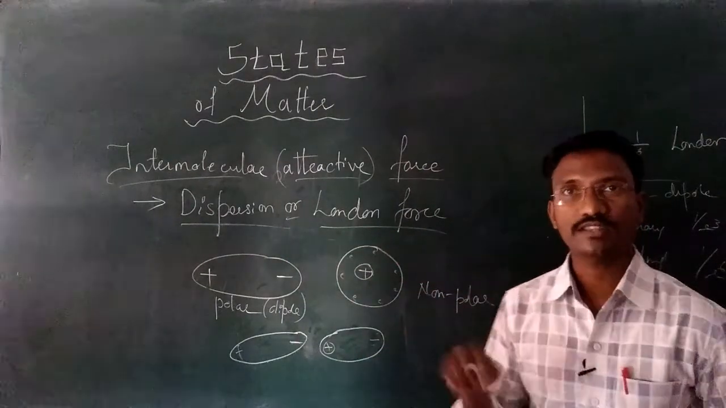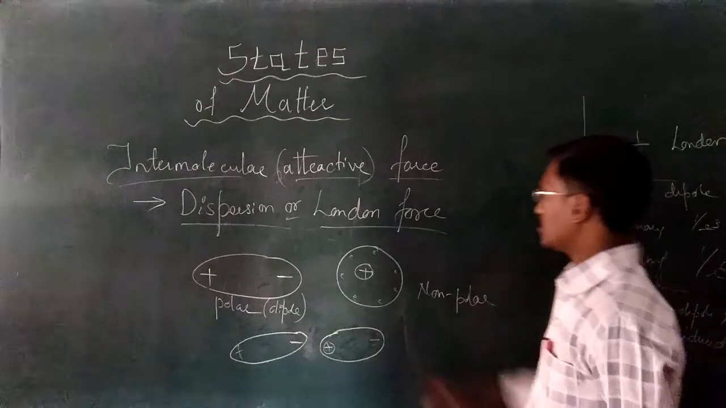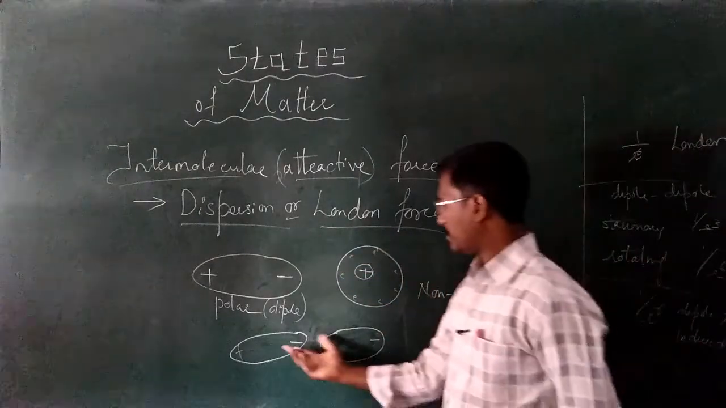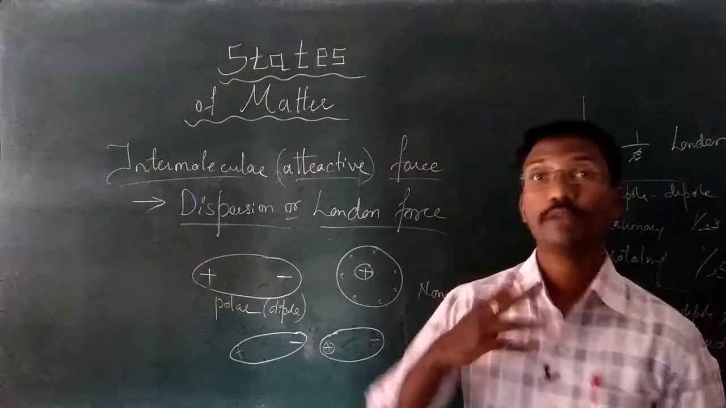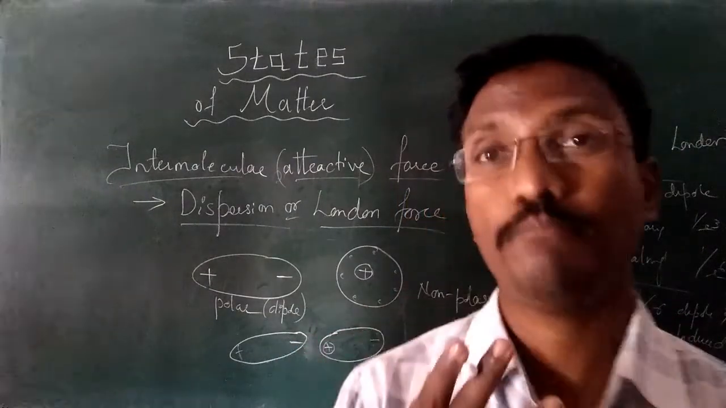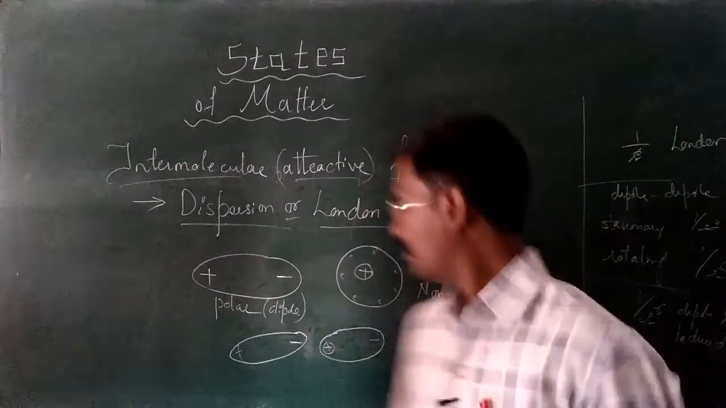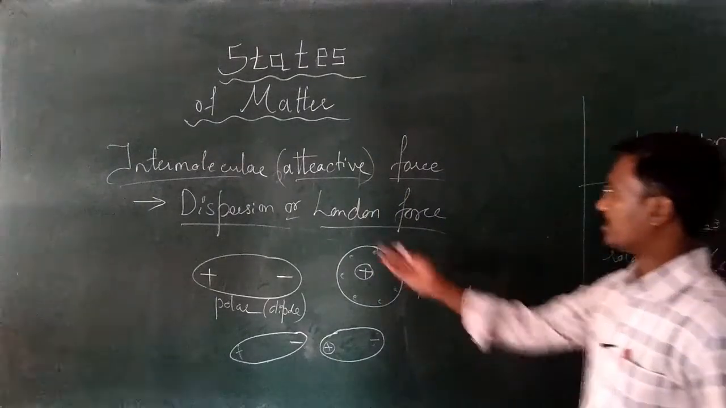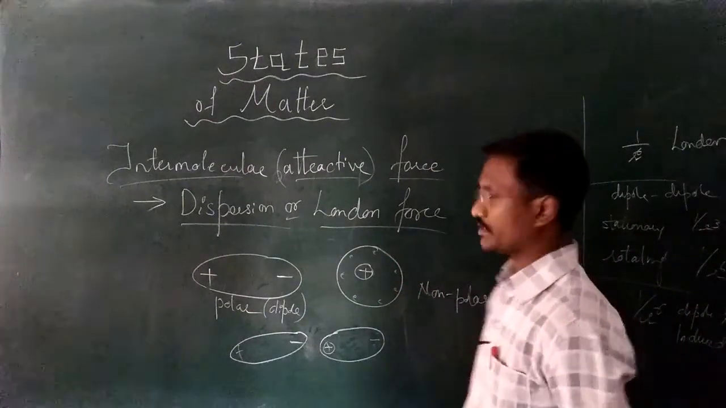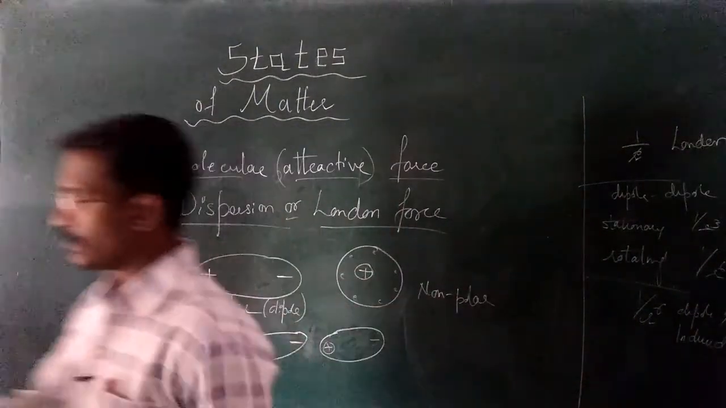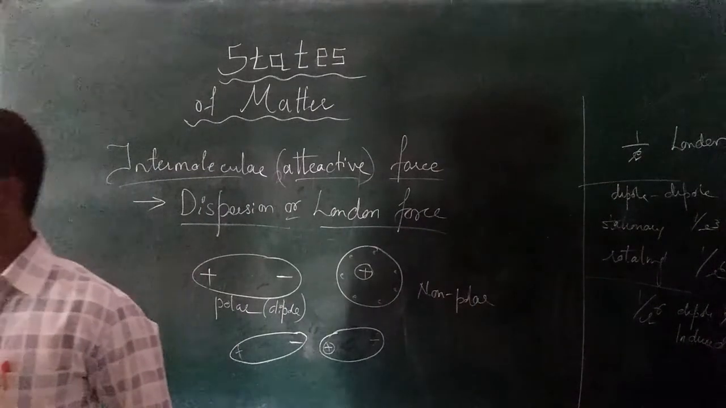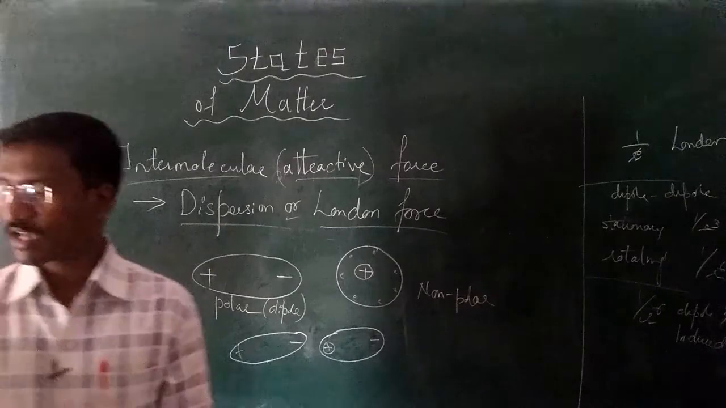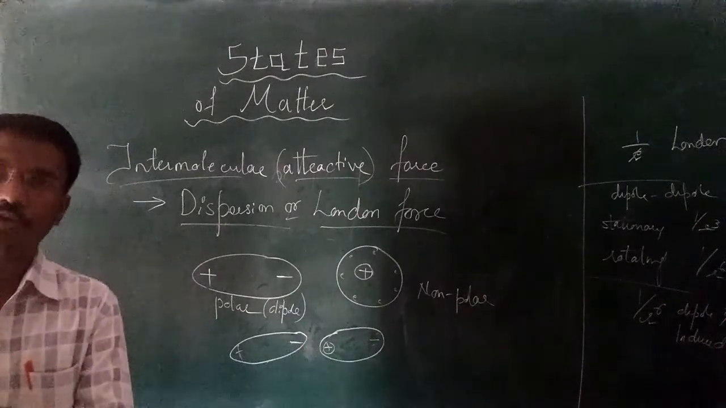Are you getting my point? This is the definition you have to remember. Dispersion or London force is nothing but a force of attraction between the temporary dipoles. So the dipole is temporary for the present. Dispersion and London force is a force exerted between the dipole molecules of temporary nature. Why? Because these polarities are not permanent. Are you getting my point?